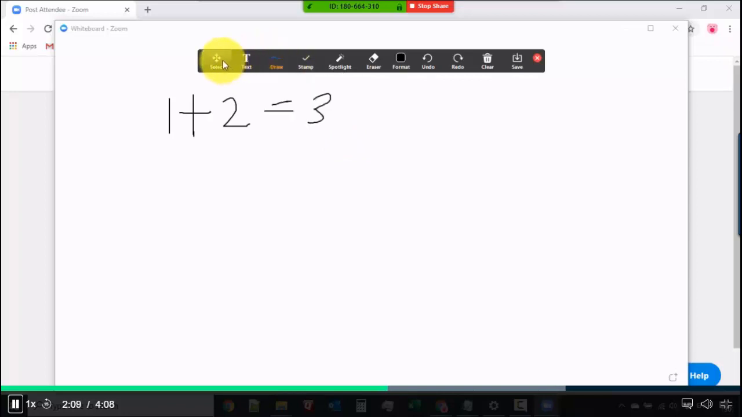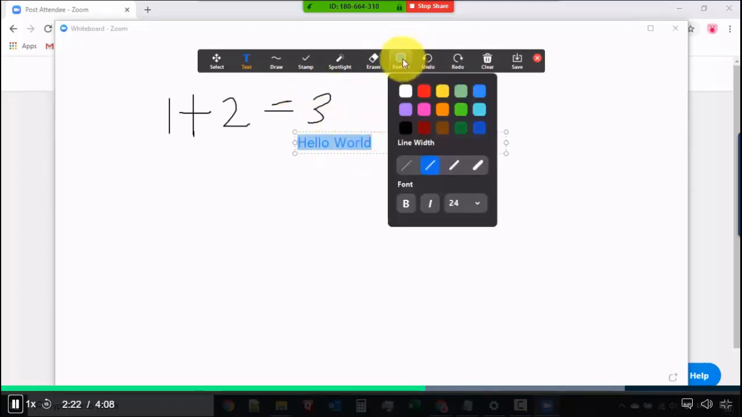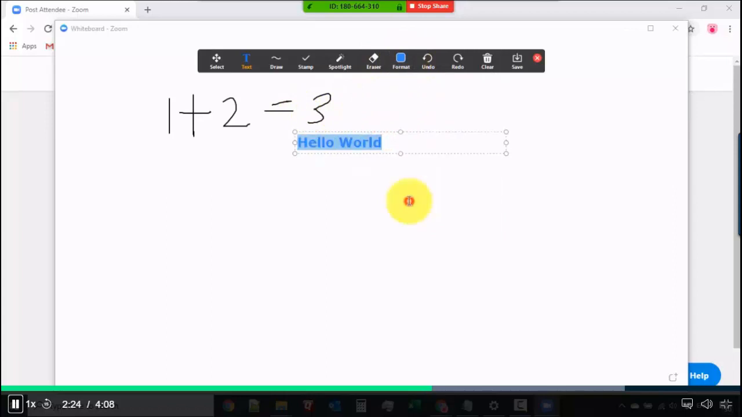And there's a lot of things that you could do in here. So for example, for text, you can just type in text as well. If you don't want to scribble or write things, just type in hello world. You can just format as well. There's a lot of things that you could do, right? You can change your font, make it bold. So you could do a lot of things.